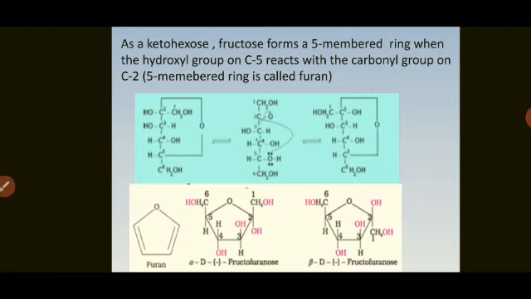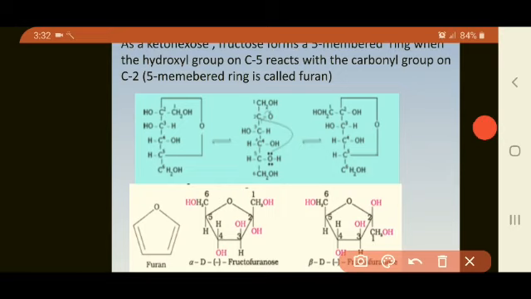So here furan basic structure is shown, which is 5-membered ring. Total 1, 2, 3, 4, 5 carbon atom. One of the carbon atom is replaced with oxygen. Now the cyclic structure, just see here the middle structure, how the OH group is linked to the CO, that is carbonyl group, and it forms the glycosidic linkage. Now here, where is CH2OH? CH2OH can be shifted towards right hand side or can be shifted towards left hand side.